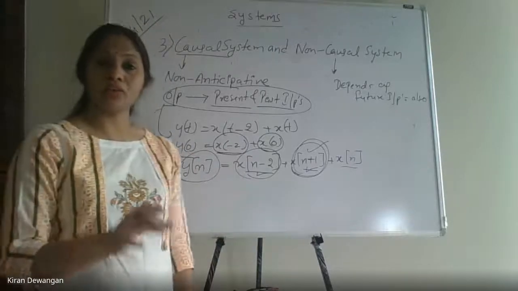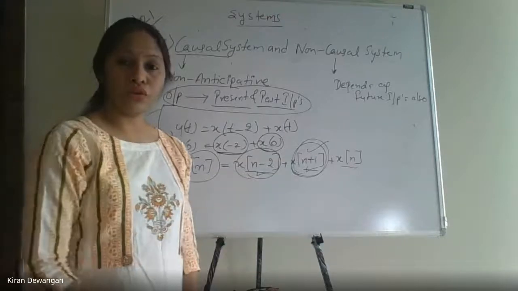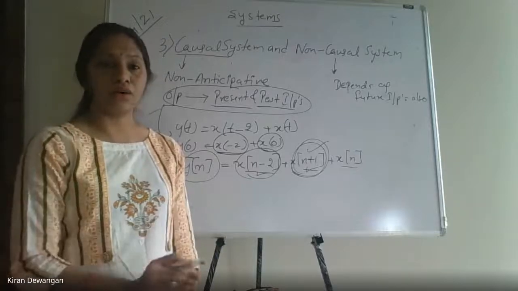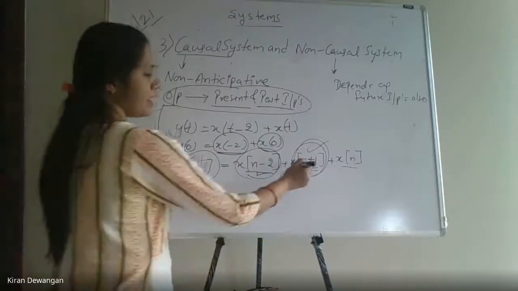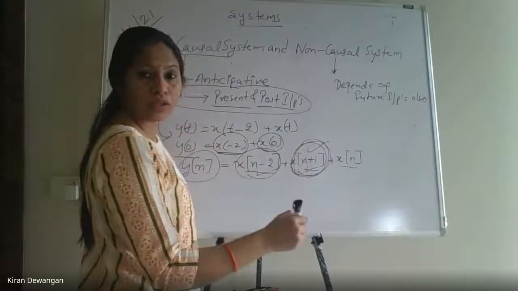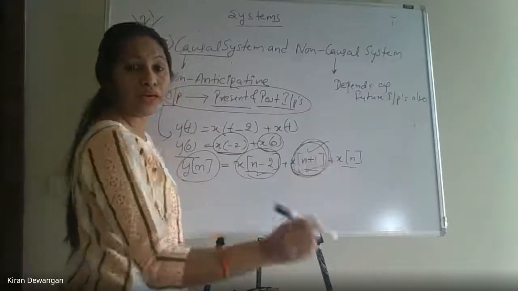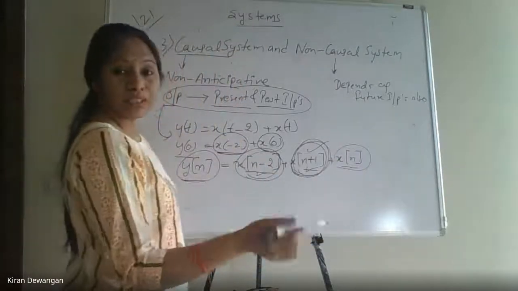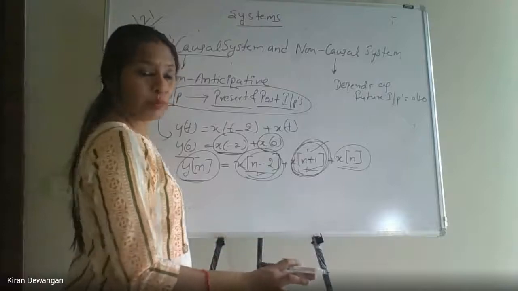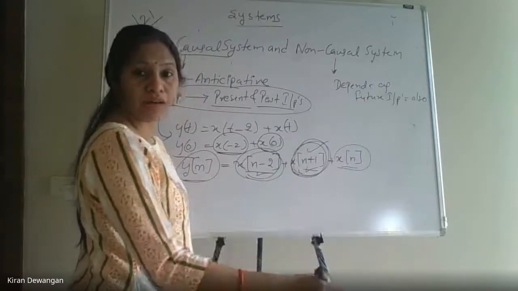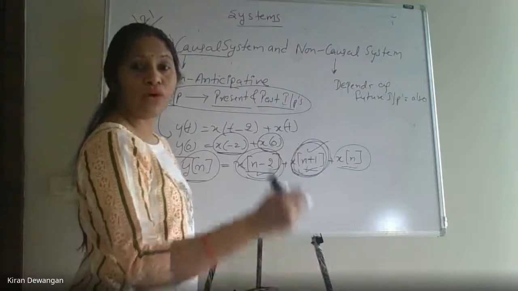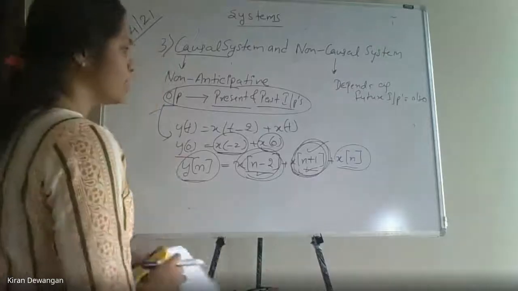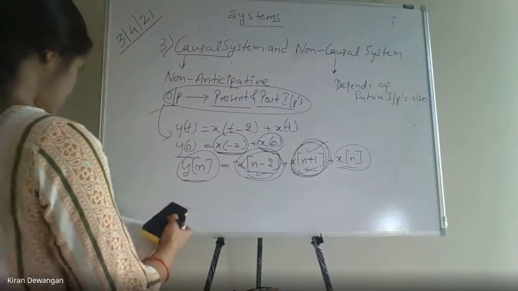कि where it is depending on present and past and where it is depending on future. मतलब present और past पे depend कर रहा है, it will be completely a causal system. If anywhere we are getting a term where it is depending on the future value, then it will be a non-causal. ये रहेगा नहीं रहेगा इससे मैटर नहीं करता है. present और past पे भी depend करेगा तो भी कोई problem नहीं है. But कहीं पर भी if it is depending on any of the future values, it will be a non-causal system. ठीक है? So that was all about the non-causal system.